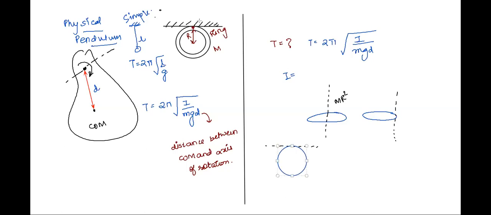So the axis is actually coming out of the plane of the board from here. This is the axis, which is clinged at this point, and about this axis this ring is oscillating. I'll tell you with an example.